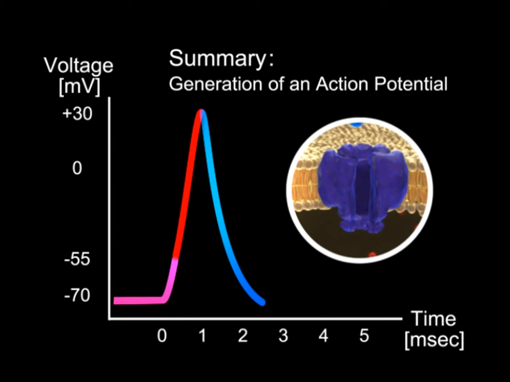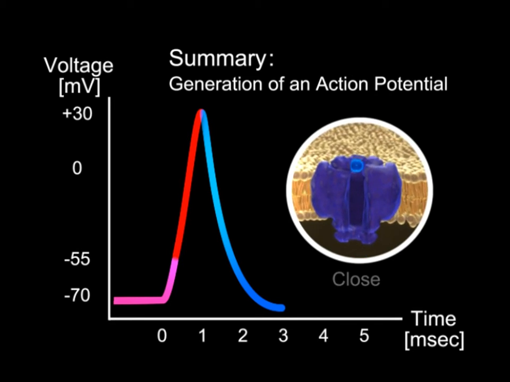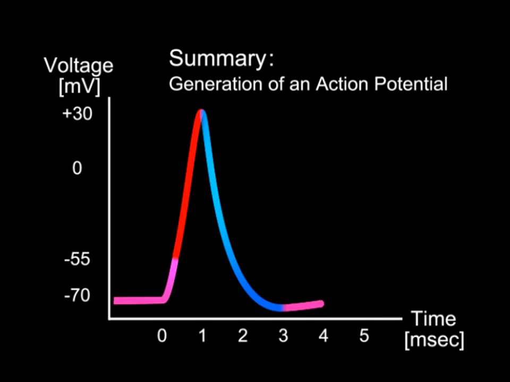The membrane potential briefly hyperpolarizes. Voltage-gated potassium channels close, and the membrane returns to the resting state of minus 70 millivolts.